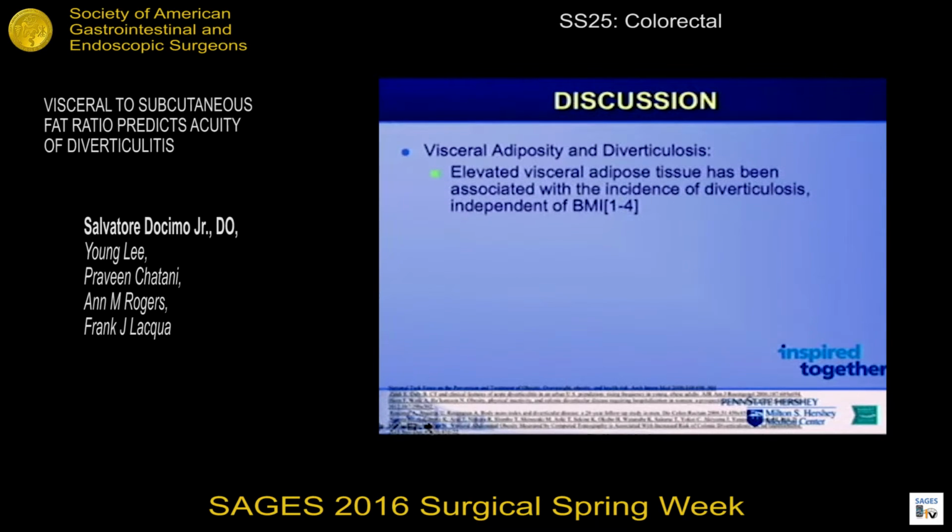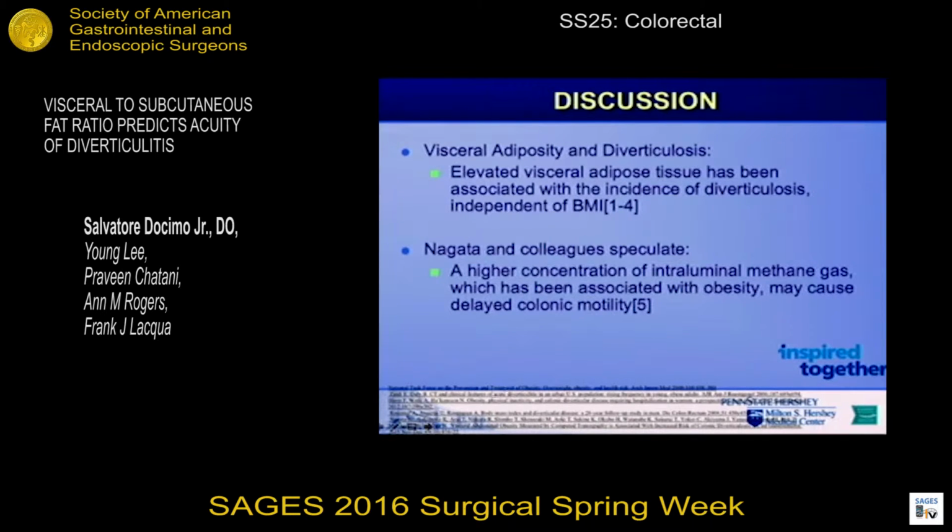So what is the importance of these findings? For the most part, in terms of our discussion, we're just going to look at some of the underlying literature. The majority of our findings are clinical in nature, but if we look at some of the bench work that has been done, visceral obesity, of course, has been demonstrated to be associated with diverticulitis, and recently Nagata and colleagues demonstrated that a higher concentration of luminal methane gas has been associated with obesity.